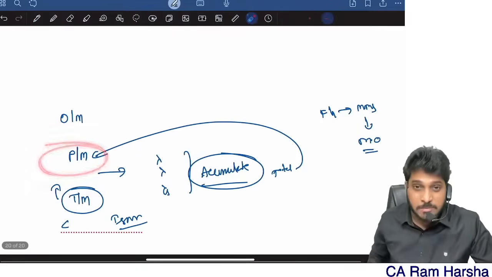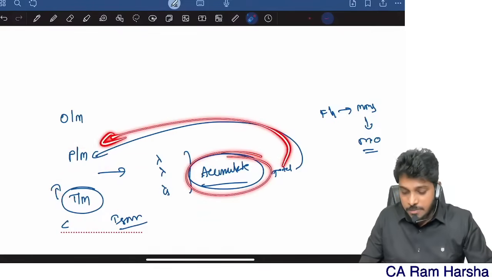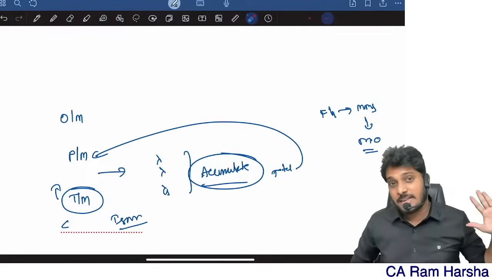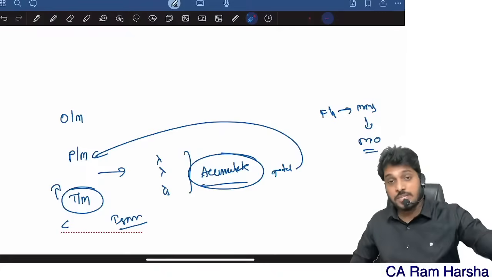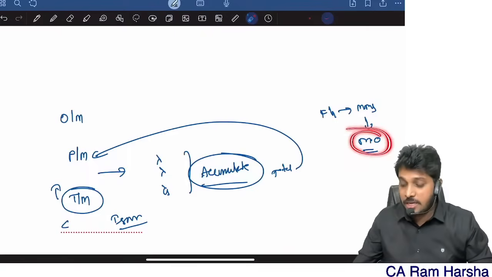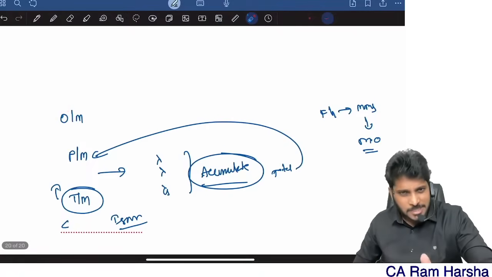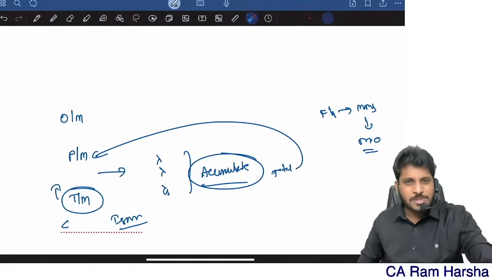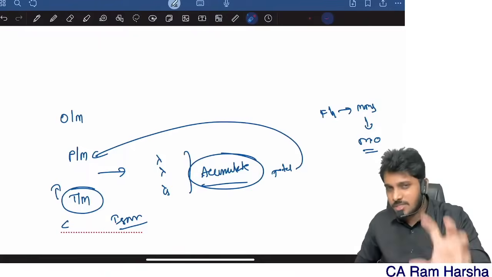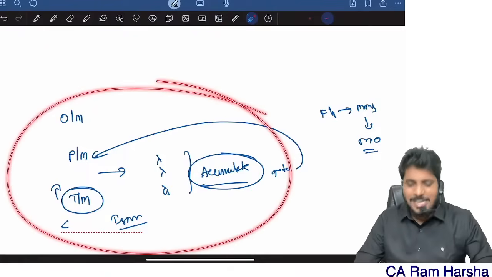If the accumulated misstatements are reaching performance materiality level itself, we conclude that the financial statements as a whole are not free from material misstatements. Accordingly, we will give a modified opinion. Here in sampling, tolerable misstatement, overall materiality, performance materiality, some links came, but right now that is not relevant. This point alone you remember.